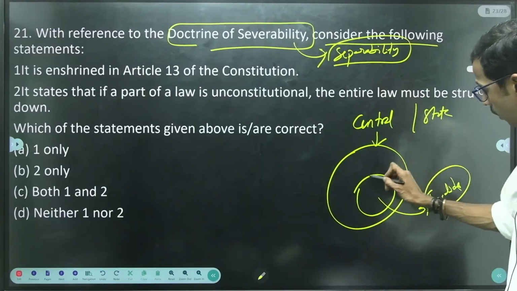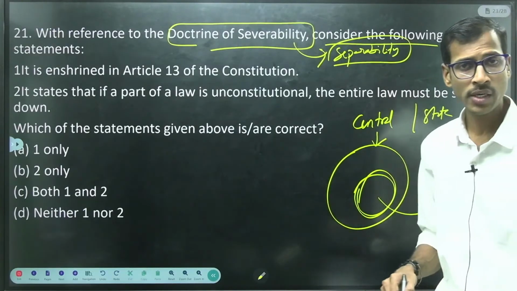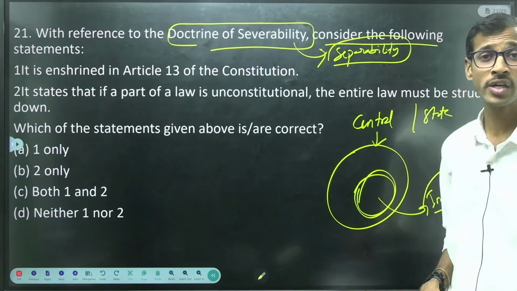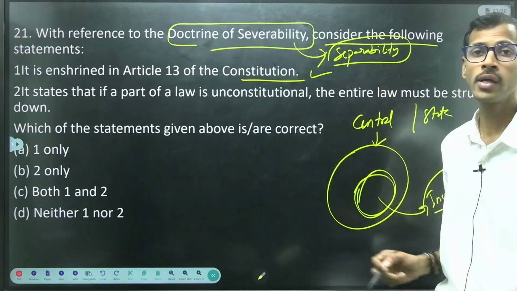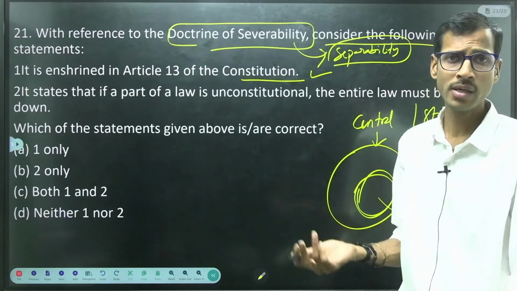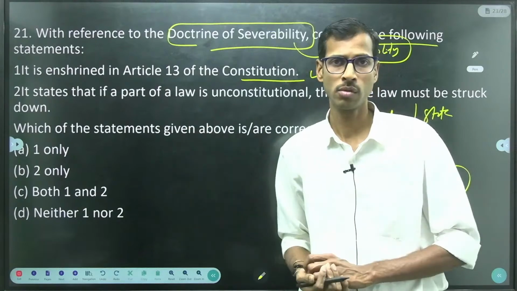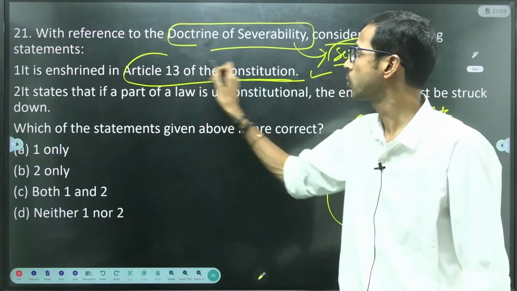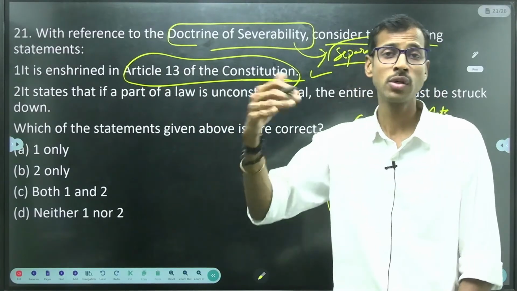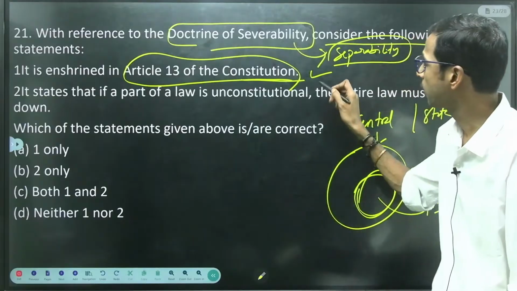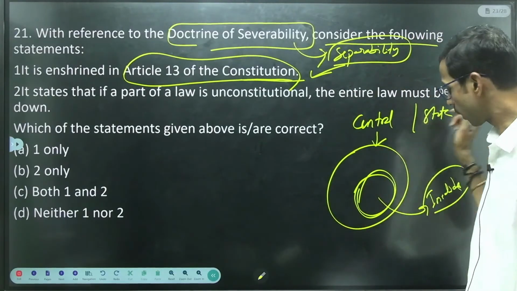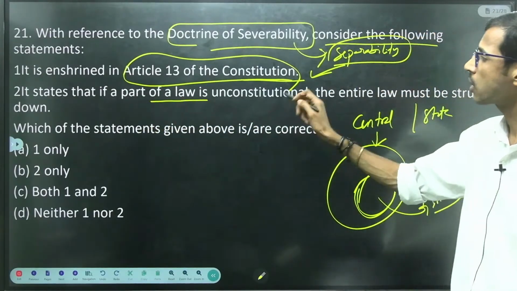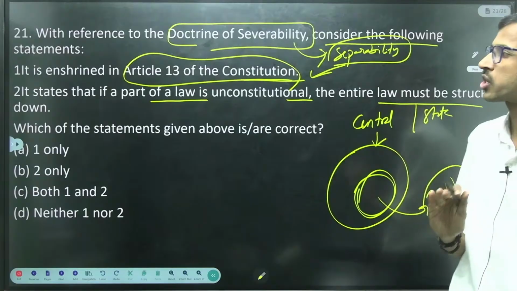So here these provisions are completely not valid according to the doctrine of severability, right? It is enshrined in Article 13 of the Constitution. Why? Article 13 clearly says that if any provision of a law is in derogation of the fundamental rights, then it will be void or invalidated, right? The statement says that if a part of a law is unconstitutional, the entire law must be struck down.